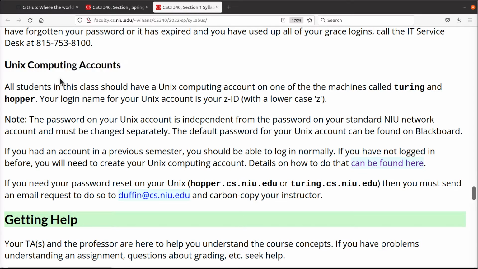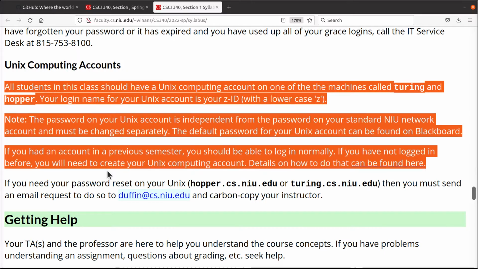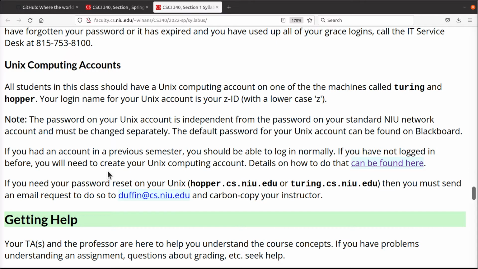So you need to log in and get this set up independent of anything else you've done on the campus. If you have trouble with your password on Turing and Hopper, you email this guy right here, Kirk Duffin. He's the one who sets your password. Please carbon copy me so I know what's going on, but don't expect me to be able to fix anything because he's the system administrator, all right?